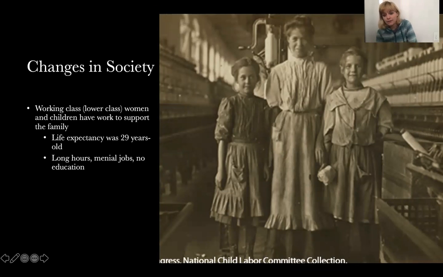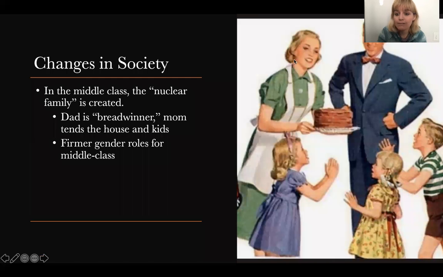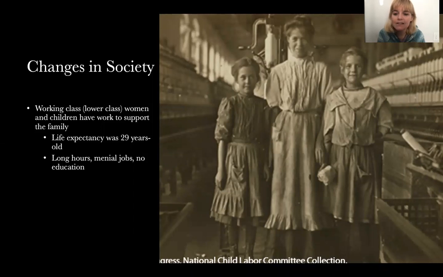Now, that was just the middle class, guys, because in the working class, you're going to see something very, very different. Okay. The middle class, the husbands, the skilled laborers who go off to the factory and fix machines or manage the working class, they are able to bring home enough money so that their wives don't have to work. But that's not the same for the working class. Okay, these unskilled laborers are being paid next to nothing to work in these factories on these machines. Okay, so both women and children are required to go into the factories because they've got to be able to support their family, they've got to be able to pay rent, they've got to be able to buy food for themselves.